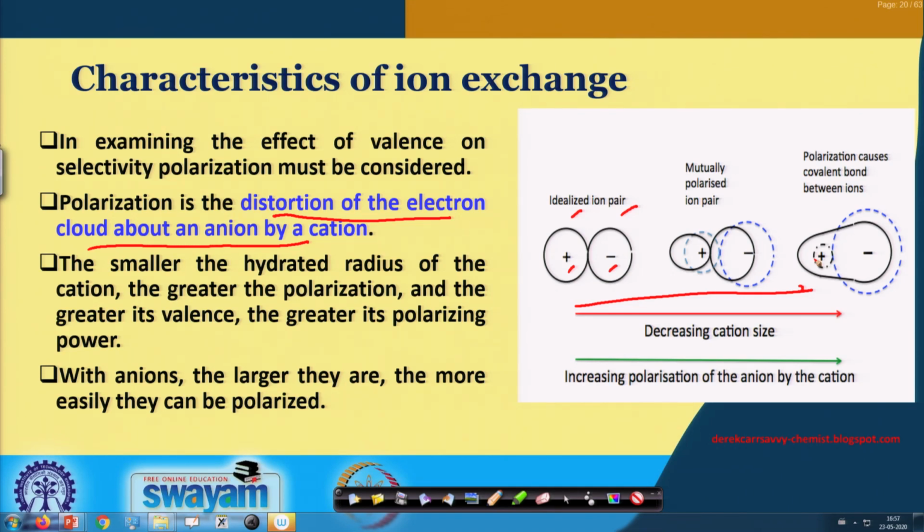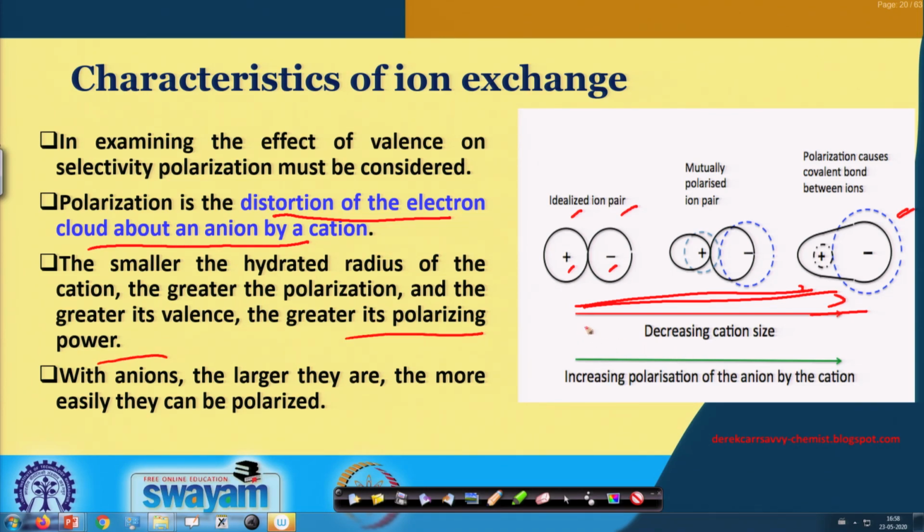As we go from this idealized ion pair to the mutually polarized ion pair to this polarized ion pair, we can see the polarization increases, and the greater the valence, the greater the polarizing power.